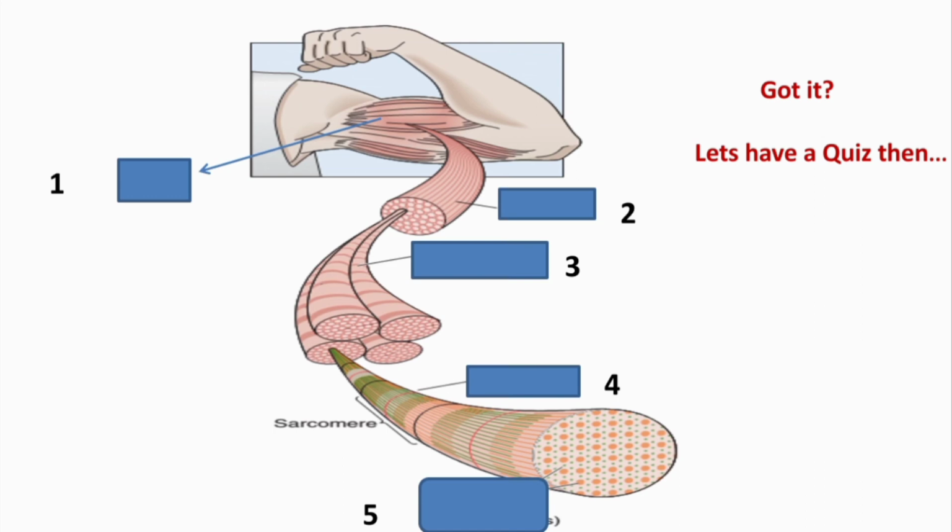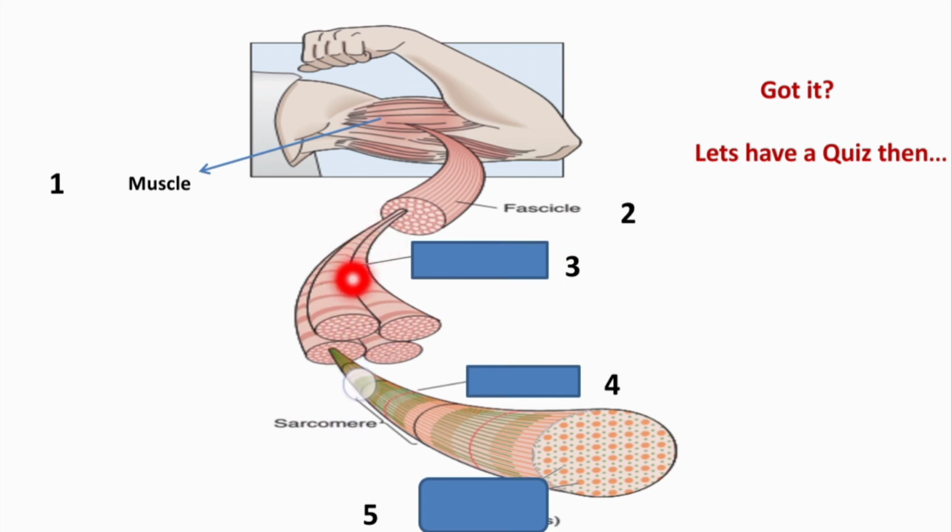So, let us have a quick quiz. What is this structure at position number 1? Yes, all right, it is muscle. And then what is this structure at position number 2? Yes, this is muscle fasciculus.